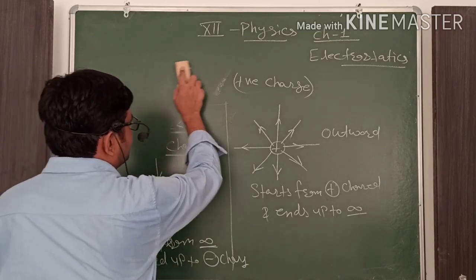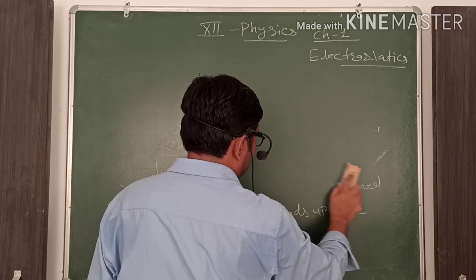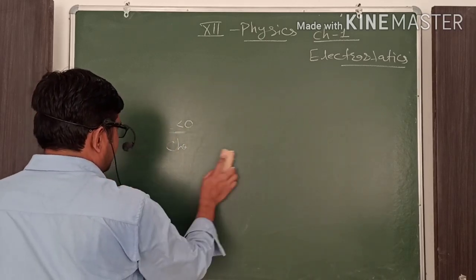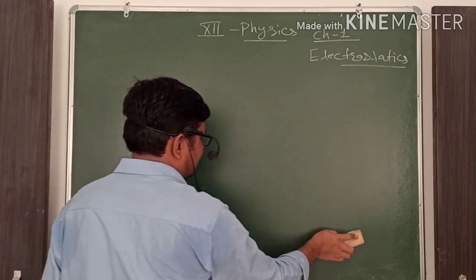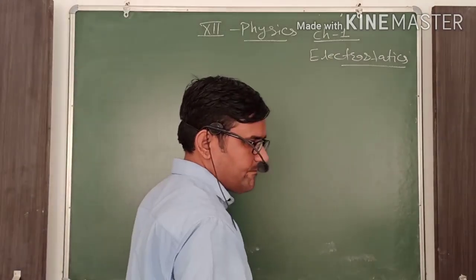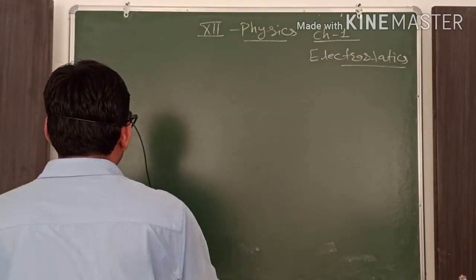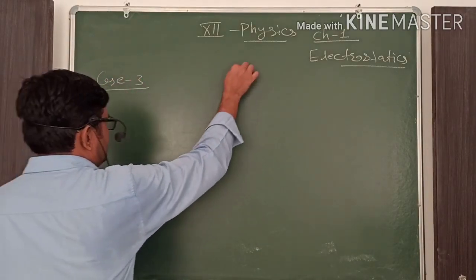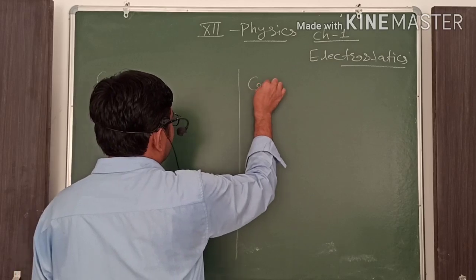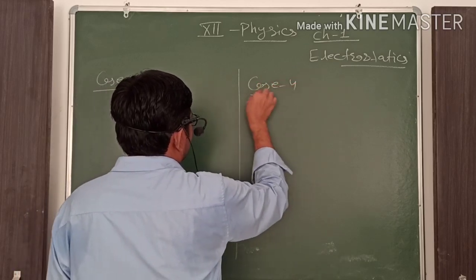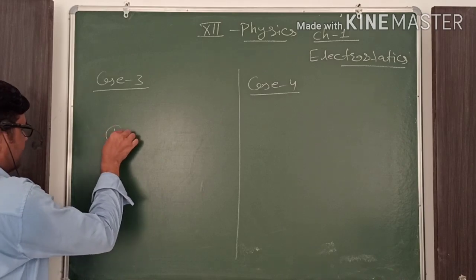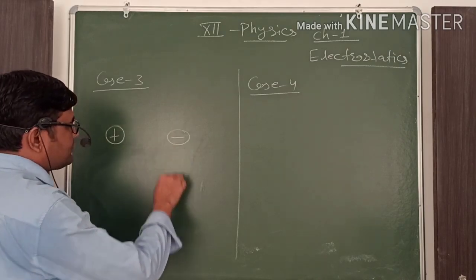Okay, in case number 3, we will discuss when one positive and another negative charge are placed near each other. Here we are considering case number 3 and case number 4. In case number 3, one is a positive charge and another is a negative charge.